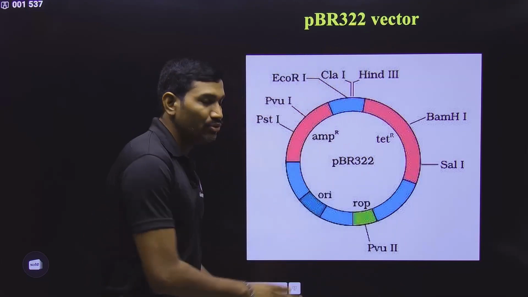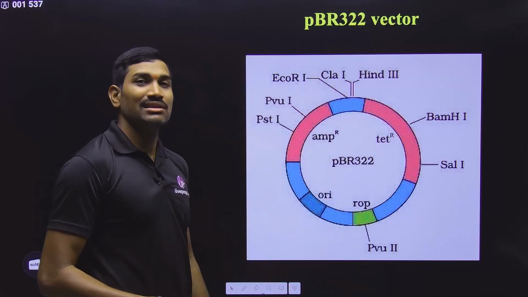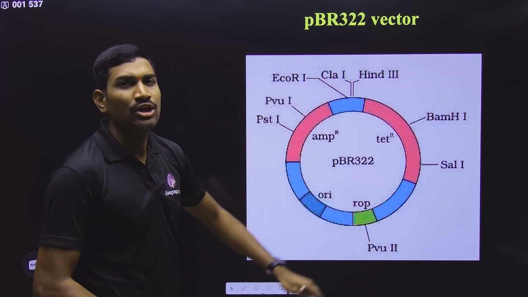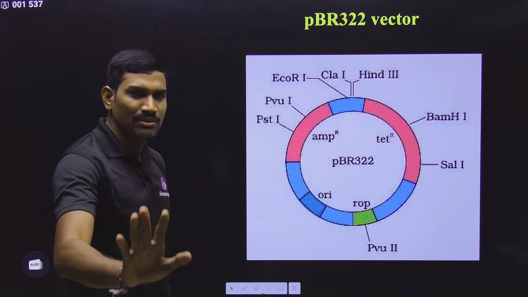Here they have mentioned only a few. I am telling you this point very clearly, but still students have doubt, so please observe this carefully. They have not given the complete map here. Only a few restriction enzyme sites they have given. That much is enough here.